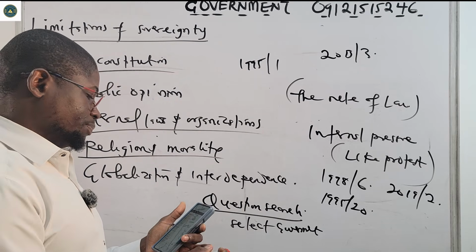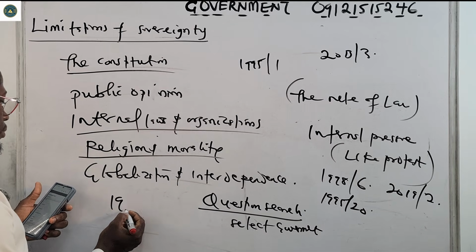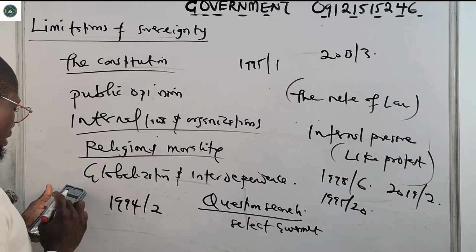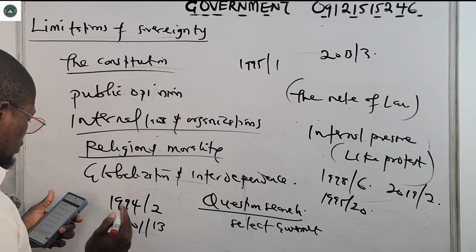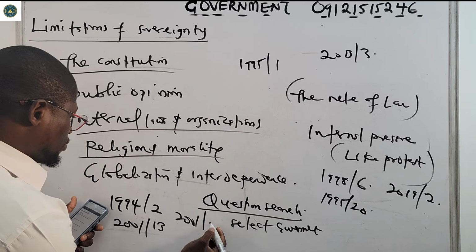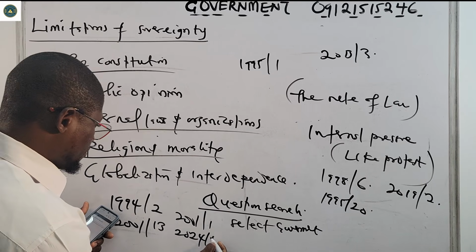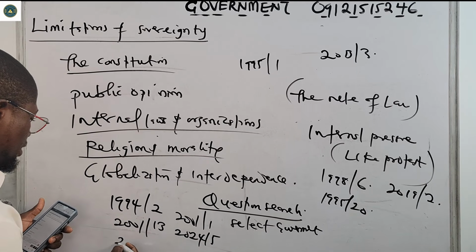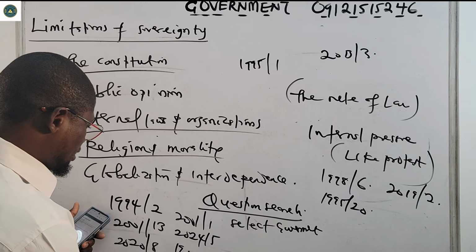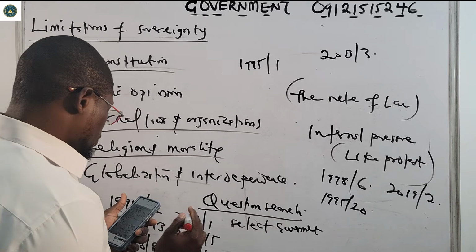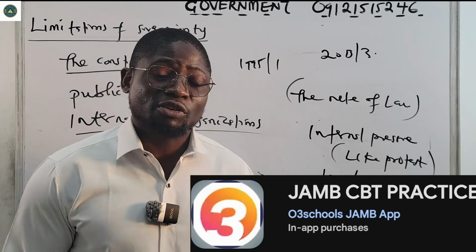You see many questions. Look for 1994, number 2. Look for 2001, number 13. Look for 2001, number 1. Look for 2024, number 5. Look for 2020, number 8. Look for 1998, number 1. Those are your assignment. Please look for them, answer them, and tell me the answers in the comment section.